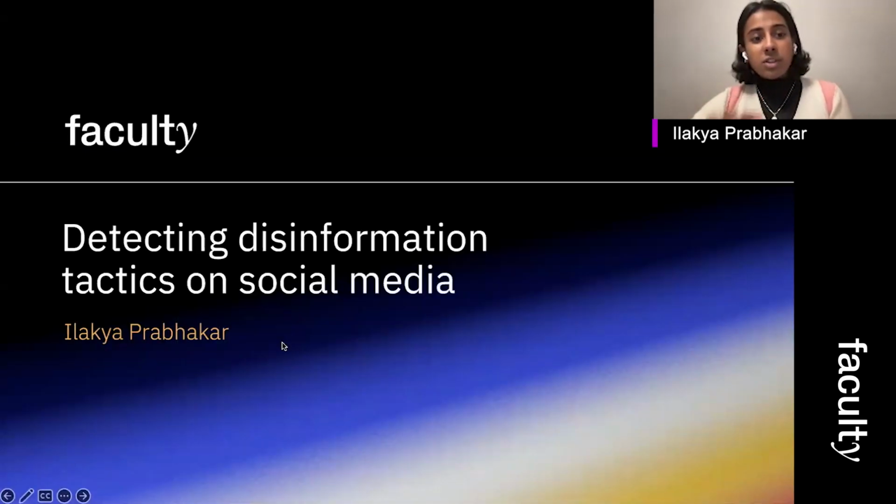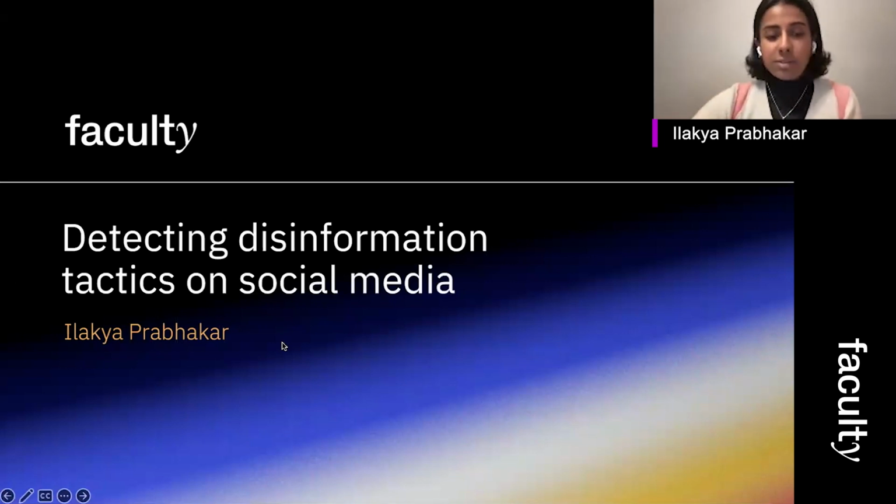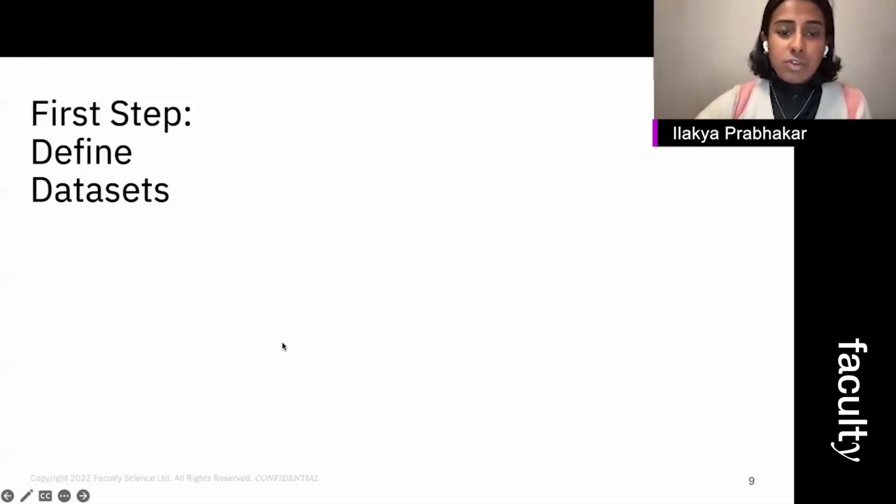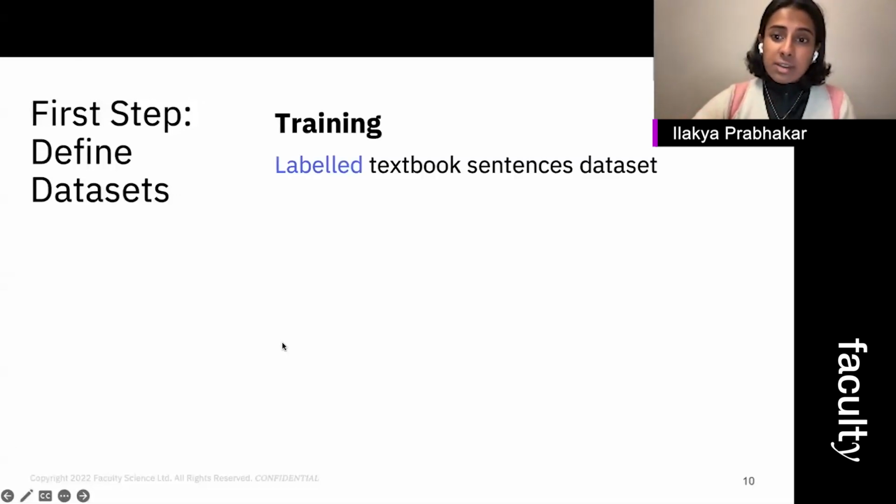So my fellowship project was looking at whether we could detect these disinformation tactics on social media networks. My first job was to define some data sets. So for training, I found an open source data set, which was created from scraped examples of each tactic from textbooks and quiz websites. So it's labeled. For every sentence, I know which tactic it contains, if any.